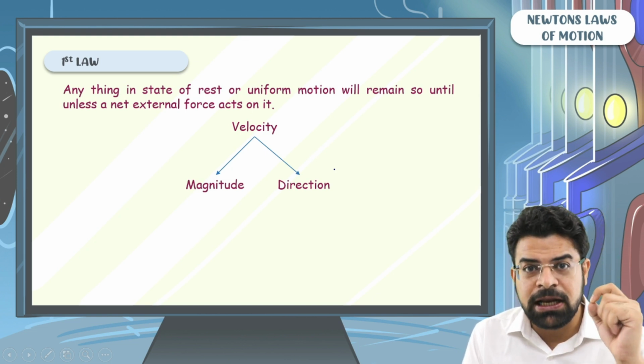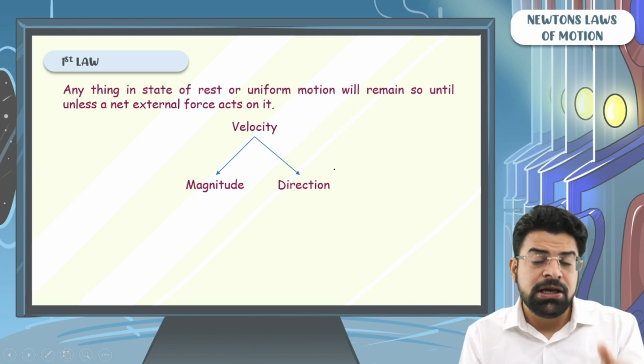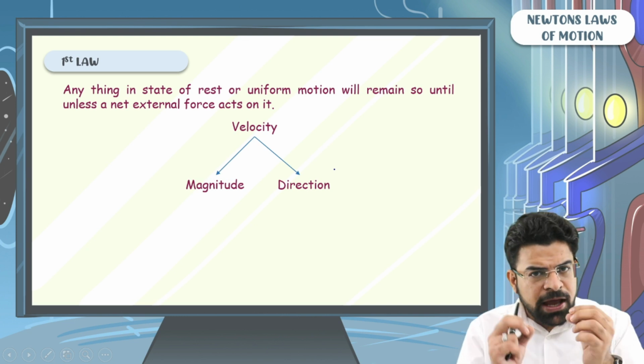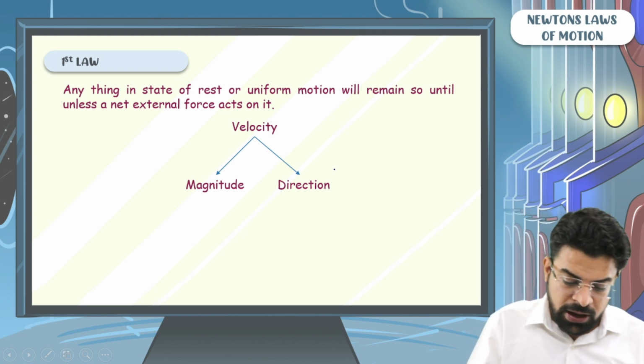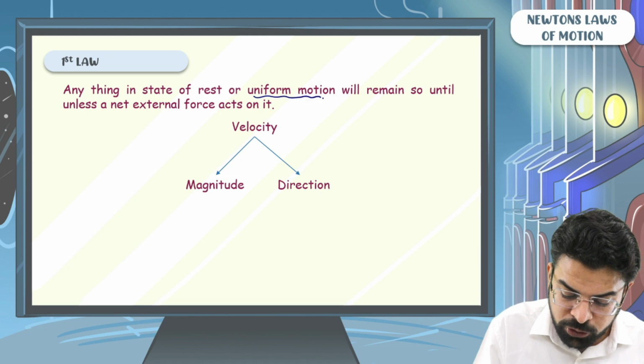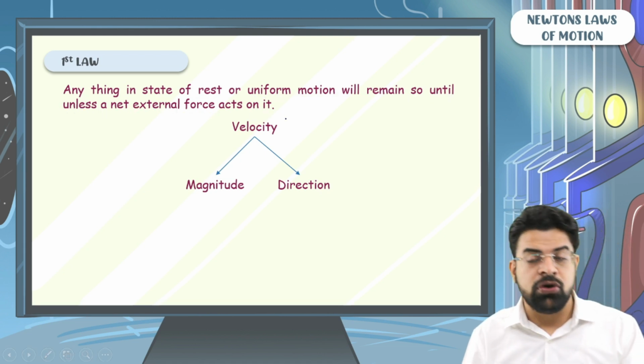When I say that I have defined velocity of a particle, it means that we have defined its speed as well as the direction of motion. If any one of them changes, then the velocity should change. Now, anything in state of rest or uniform motion will remain so unless a net external force acts on it.